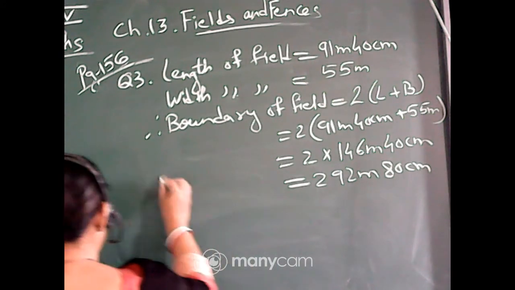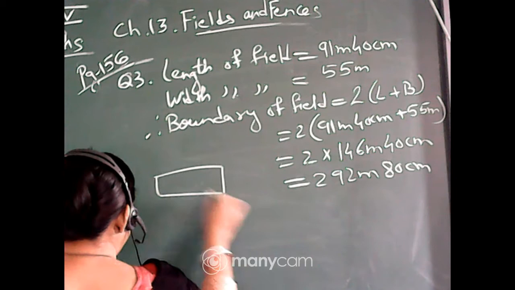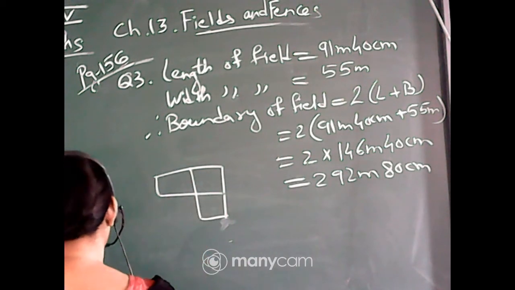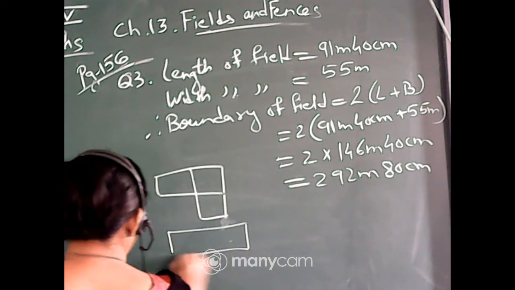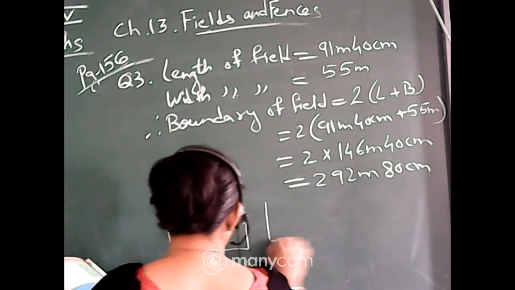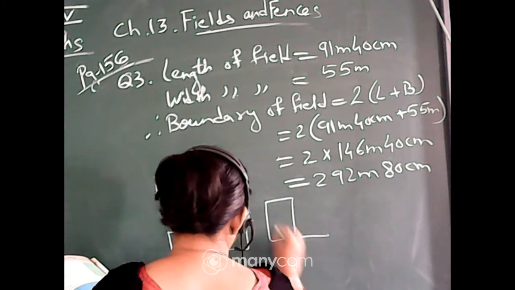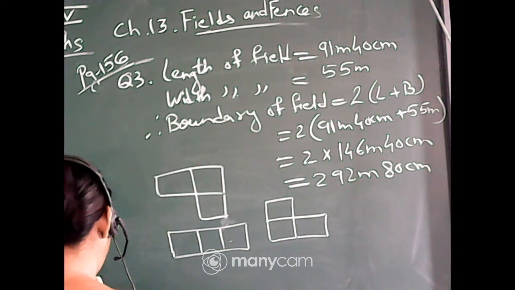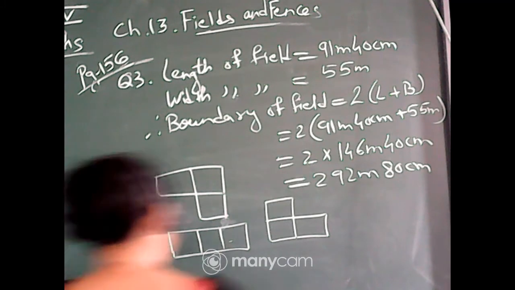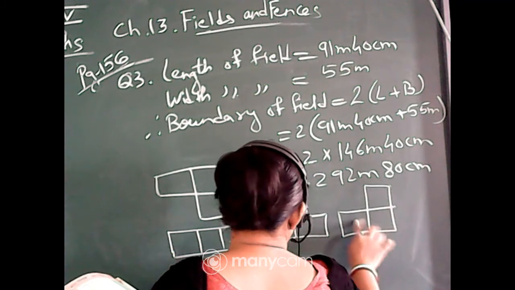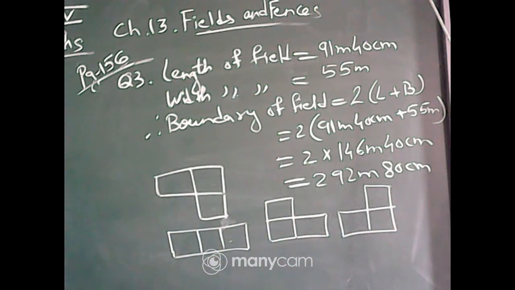One will be, see, I am drawing freehand, that's why it is 1, 2, 3. Next, the horizontal, 1, 2 and 3. Next, the vertical way, 1, 2, 3, and one more. One more, how can you draw? Naturally, it will be like this. 1, 2 and 3. Okay, so these are the 3 ways you can divide the squares into 4 pieces.